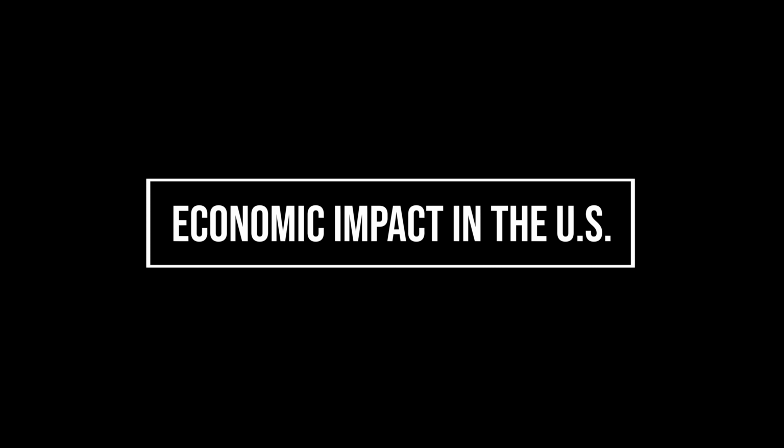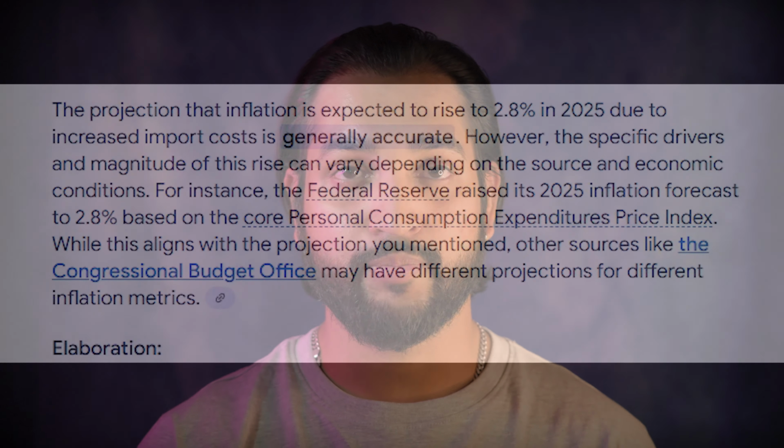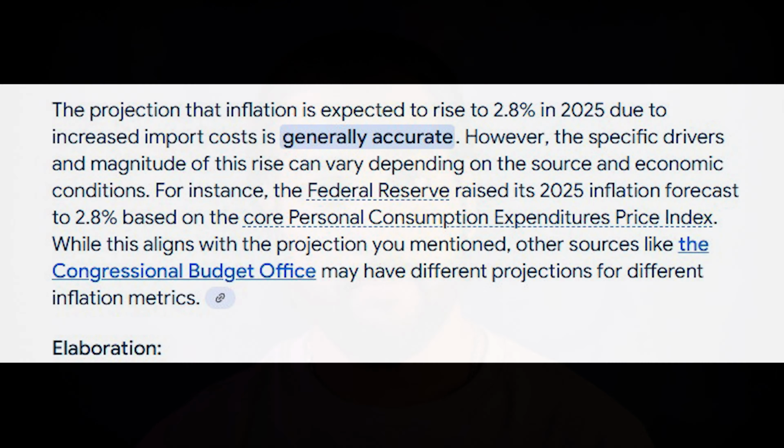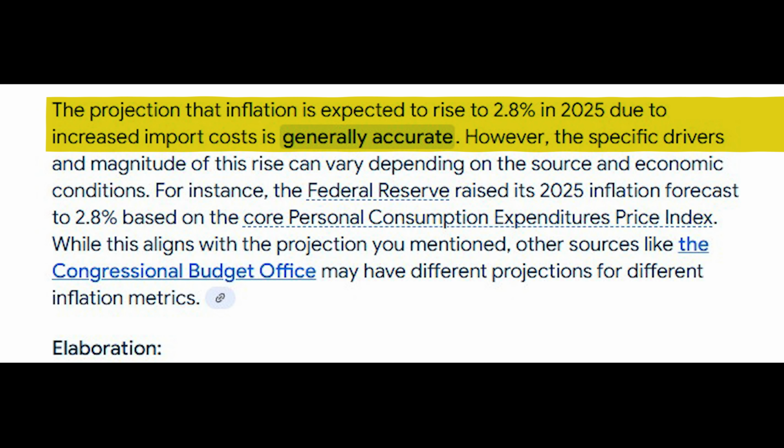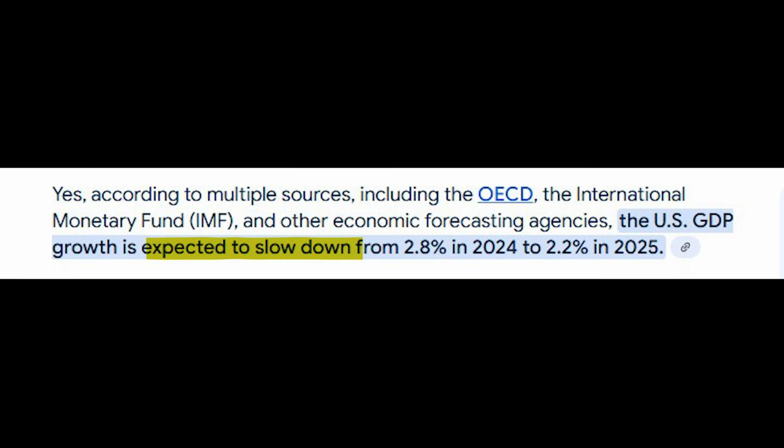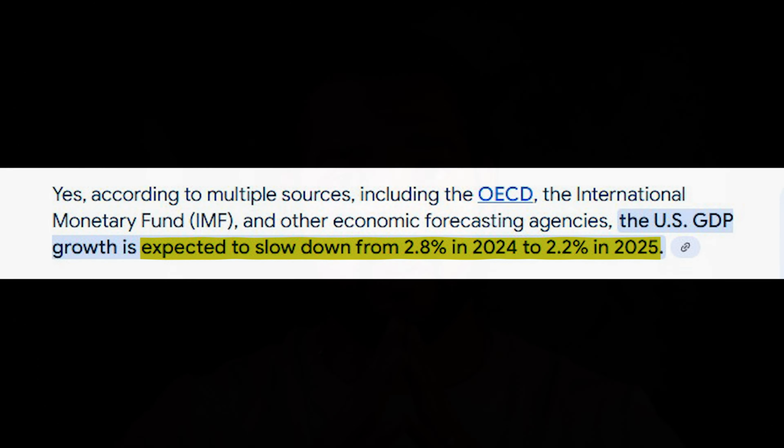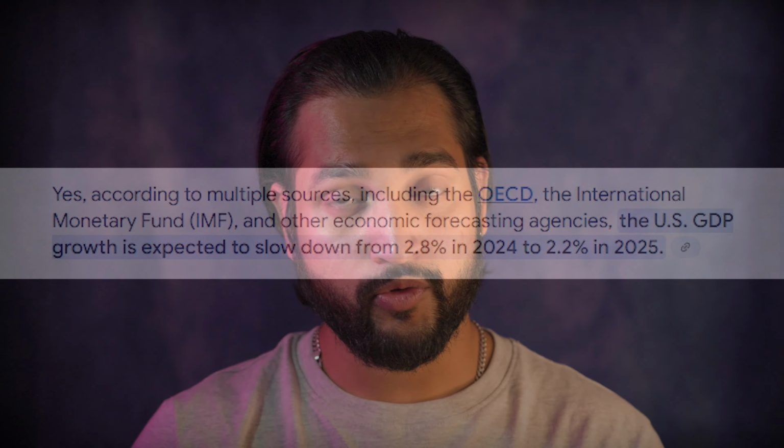Economic impact in the US. Let's discuss the domestic economic implications. Inflation. Inflation is projected to rise to 2.8% in 2025 due to increased import costs. GDP. Economic growth is expected to slow down from 2.8% in 2024 to 2.2% in 2025.